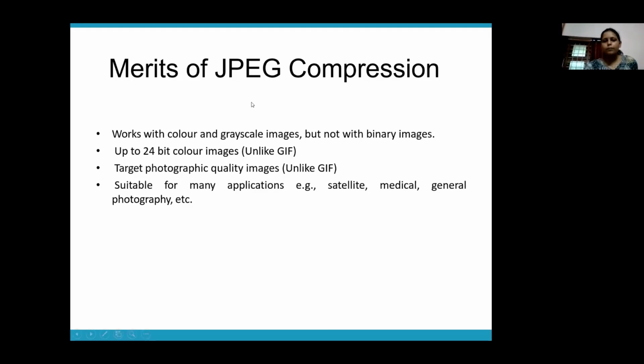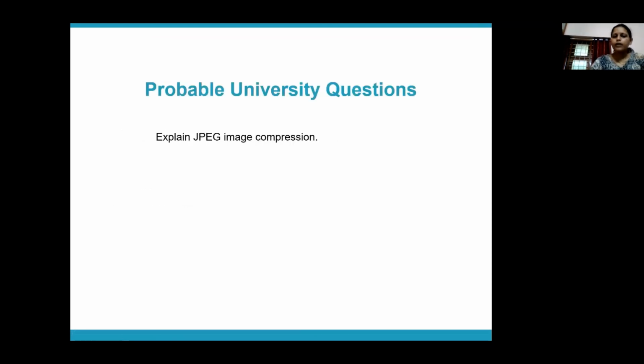JPG compression you can apply only to grayscale and color images, up to 24-bit color depth. The question you can expect is to explain JPG compression, but this is something you should know because JPG is a format we popularly use everywhere.